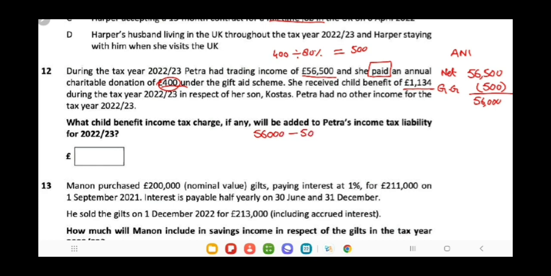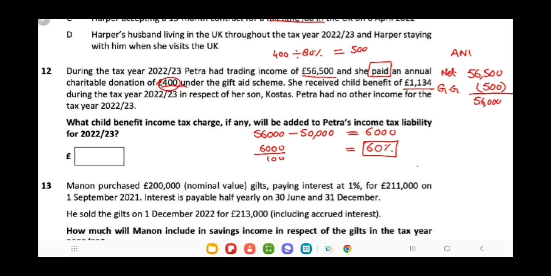So this would be 6,000. Now you have to divide this 6,000 by 100 and you will get 60. So this is the percentage of child benefit that should be recorded as the child benefit charge.